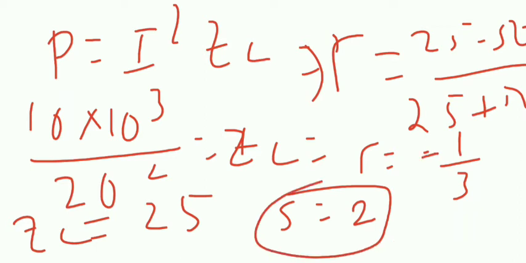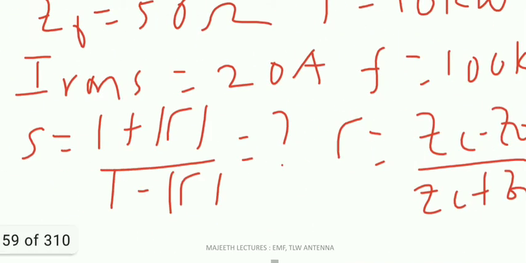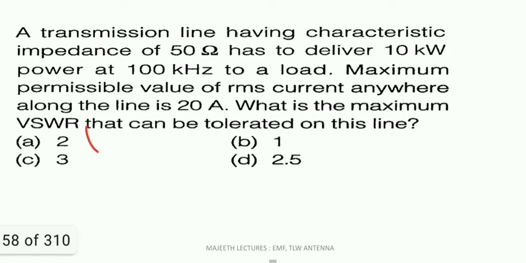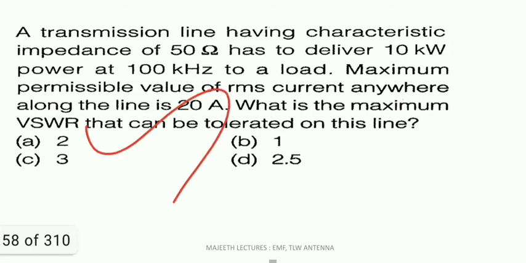Please remember it is mod gamma only. Mod gamma is plus 1 by 3. That only you have to substitute in the VSWR formula, 1 plus gamma divided by 1 minus gamma. So the answer is option A. It is 2.